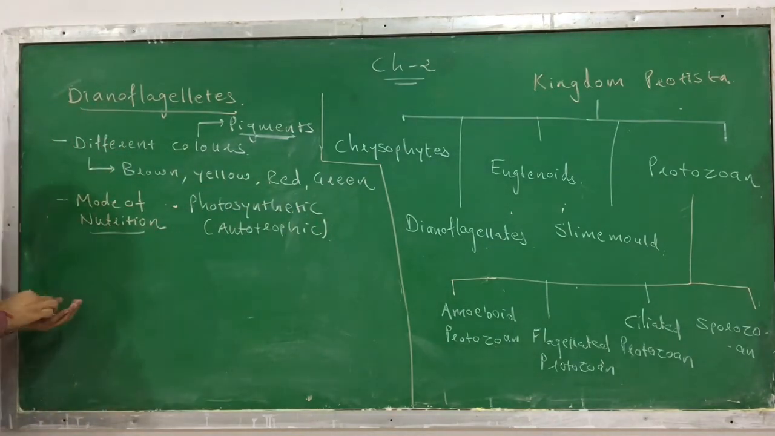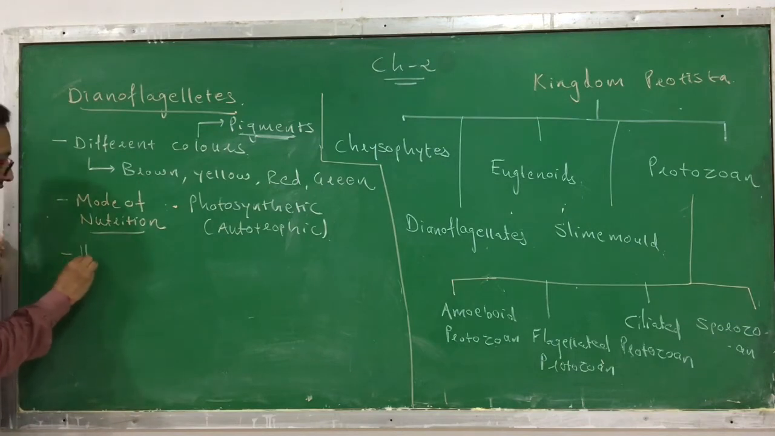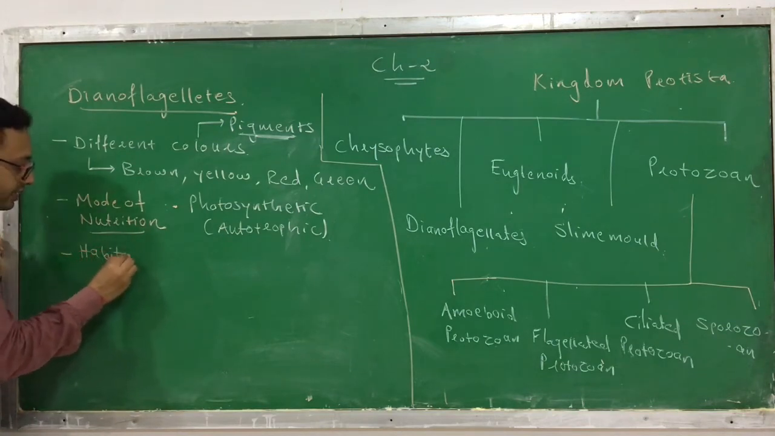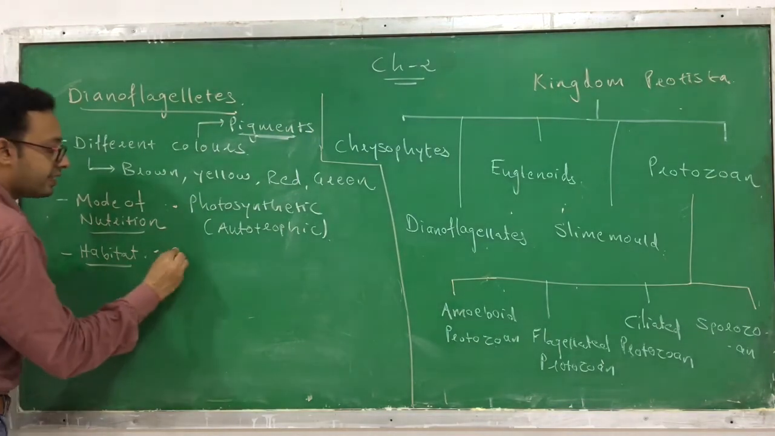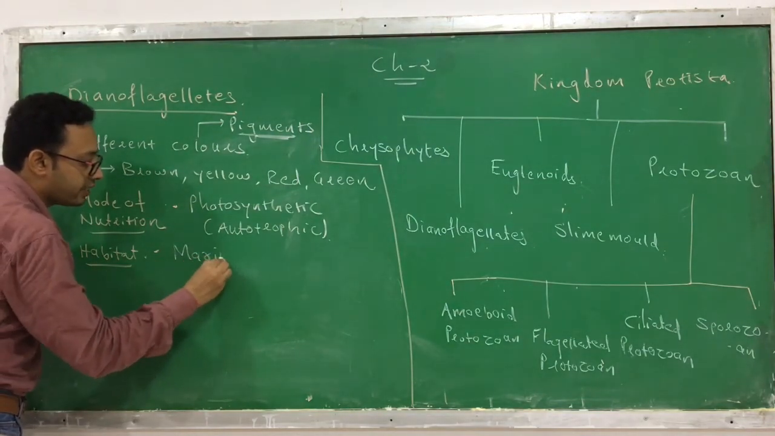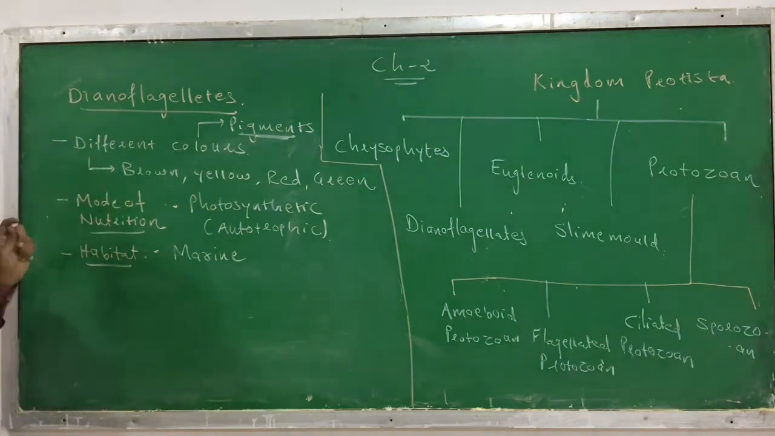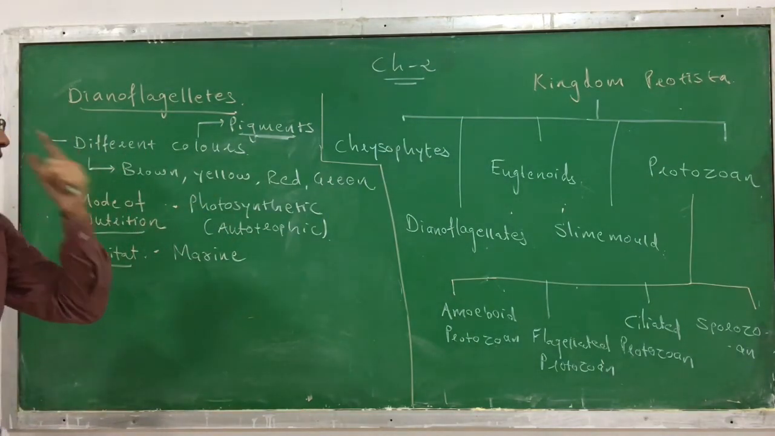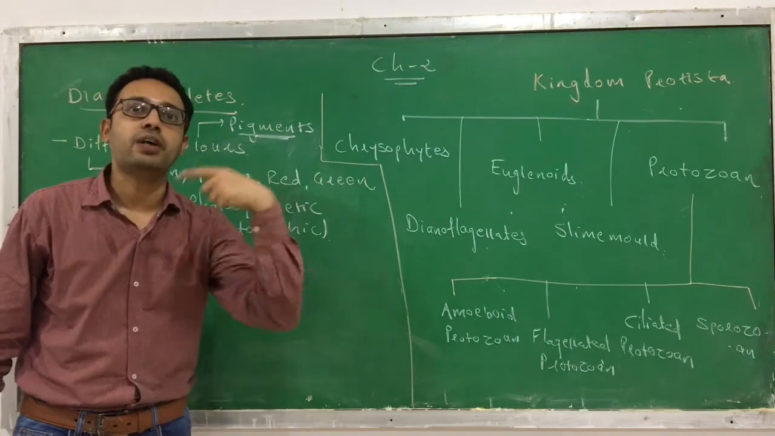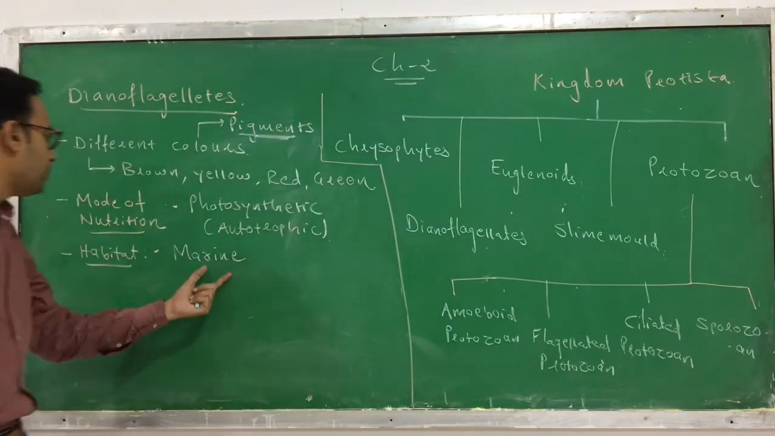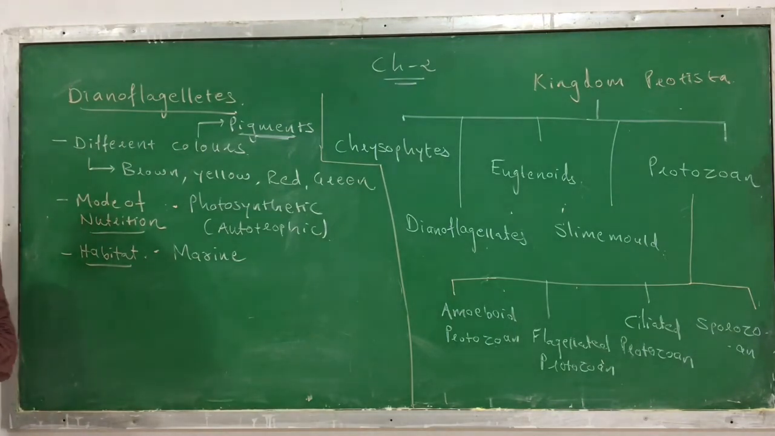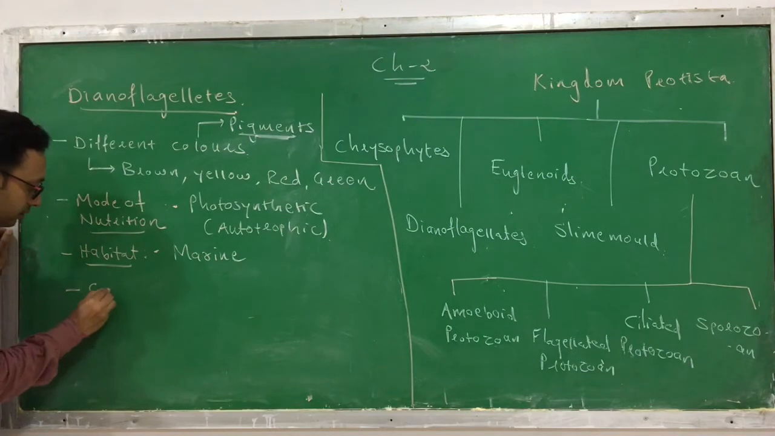If you see its habitat, where they can be found, it is aquatic, but in aquatic it is specified that they can be found in the sea. So their habitat is marine. They are not found in fresh water. The chrysophytes can be found in both marine water as well as fresh water, but this is found in a marine habitat. Okay, clear?